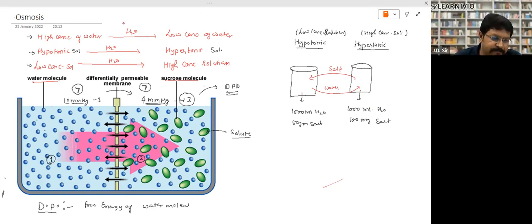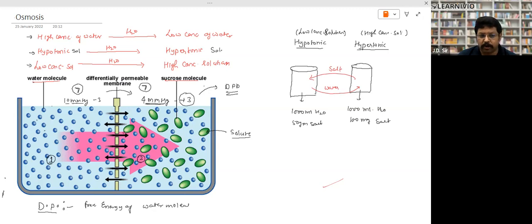Now come to osmosis. Suppose this is pure water, these are pure water molecules. And here this is water plus sucrose molecules. So the concentration of solute is higher over here and lower over here. But between these two cells there is a membrane called differentially permeable membrane or semi-permeable membrane. It has some pores or channel proteins. They do not allow the entry of larger molecules like sugar. Only the water molecule can pass through them.